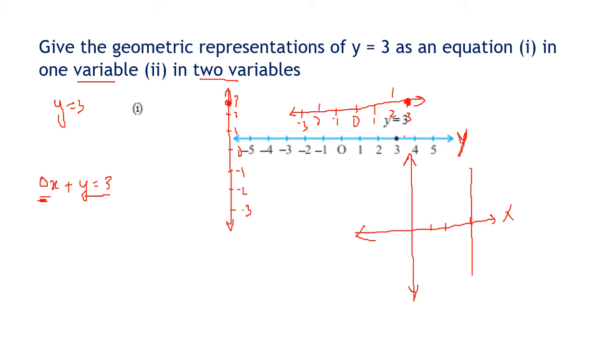They have shown the point 3 on the y-axis. In the second one, they have taken this as the x-axis and this as the y-axis. This is the point y equal to 3. Means you can take any point. The x keeps on changing constantly, but the y remains at 3 only. This is the fixed line.